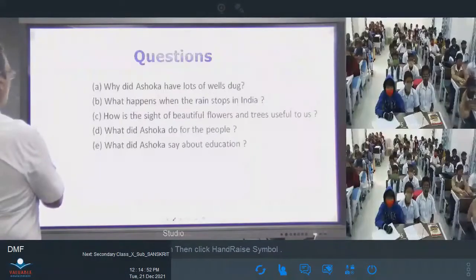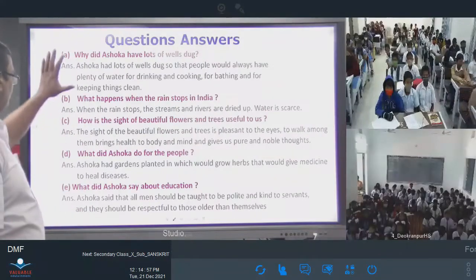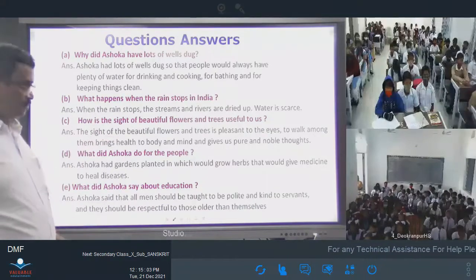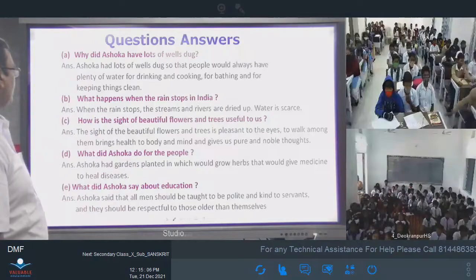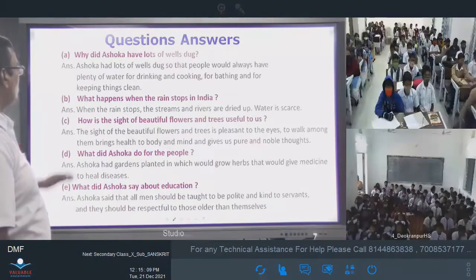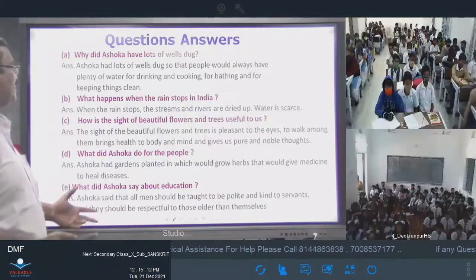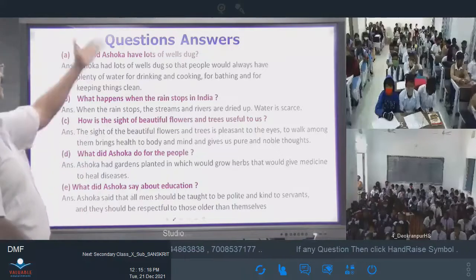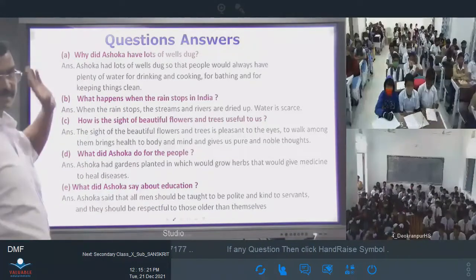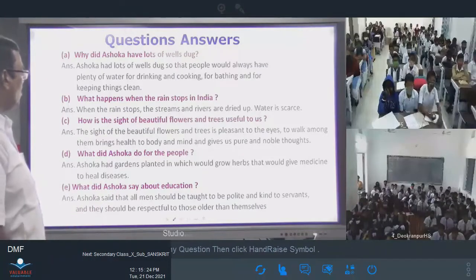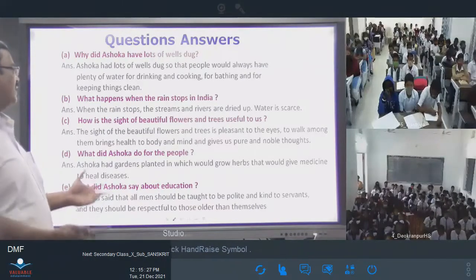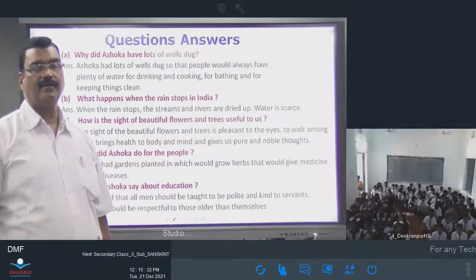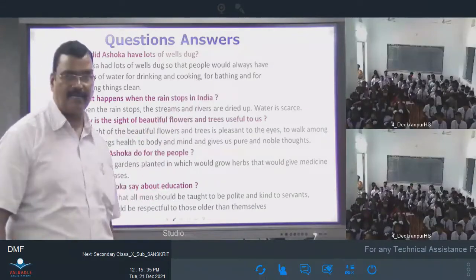Now for that actually we have also given the answers. For the 5 questions, we have written the answers here. You can take a look. We have already discussed the same thing. Why did Asoka have lots of wells dug? So Asoka had lots of wells dug so that people would always have plenty of water for drinking and cooking, for bathing and for keeping things clean. The purpose is given here, in a full sentence. What happens when the rain stops in India? When the rain stops, the streams and rivers are dried up. Water is scarce, and the scarcity of water is seen.